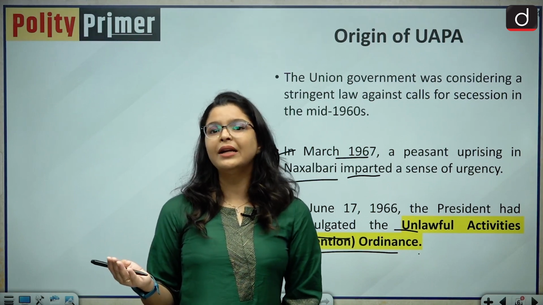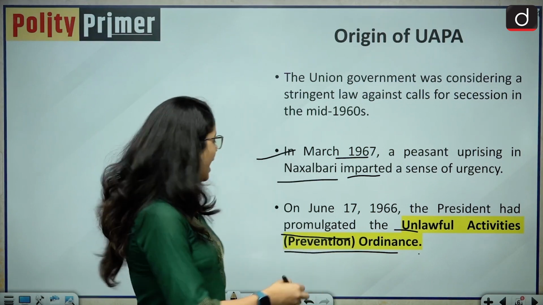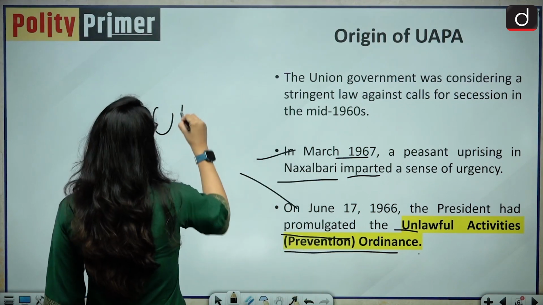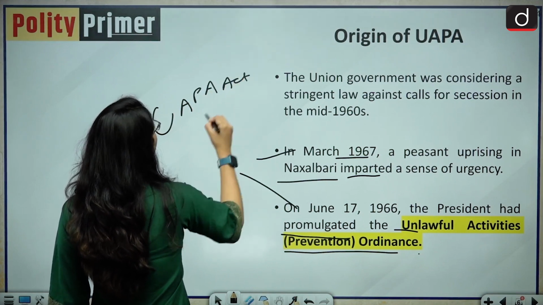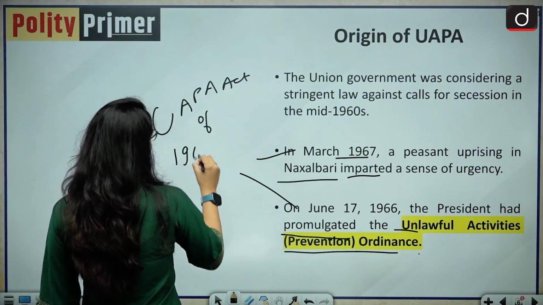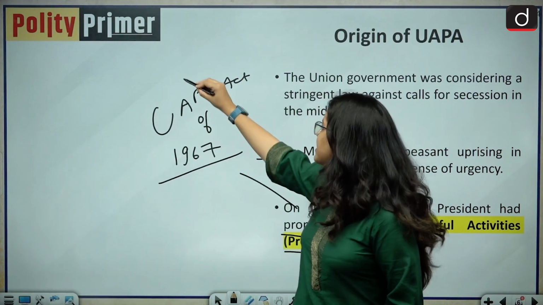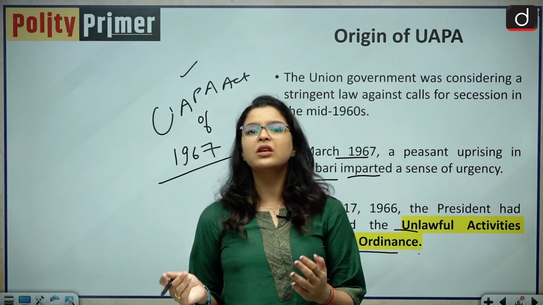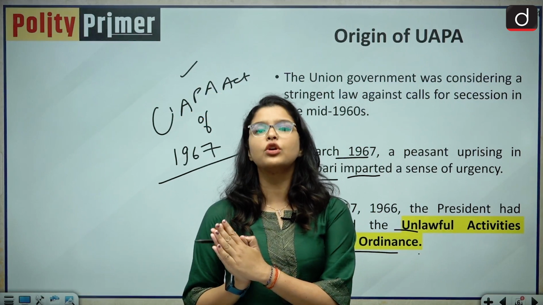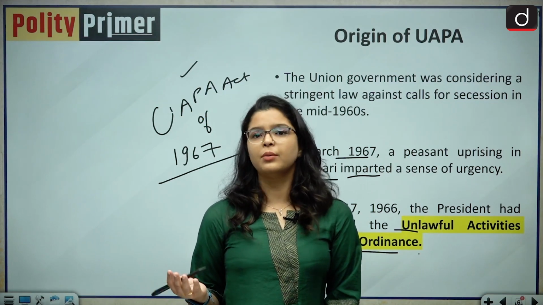So the parliament completely dropped this ordinance and passed the UAPA Act of 1967. And this UAPA Act of 1967 was very different from the ordinance because of the debate that was going on in the parliament about its stringent provisions.